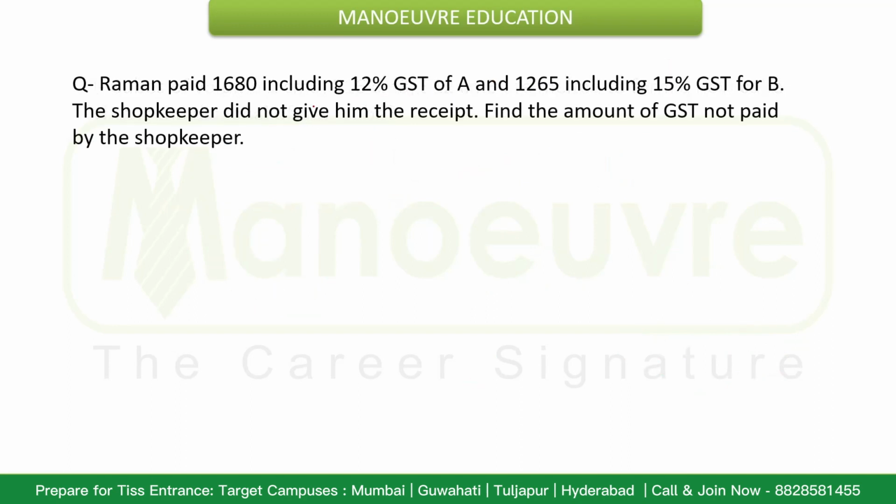The next question. Raman paid rupees 1680 including 12% GST for A and rupees 1265 including 15% GST for B. A and B are the products purchased by Raman. The shopkeeper did not give him the receipt.